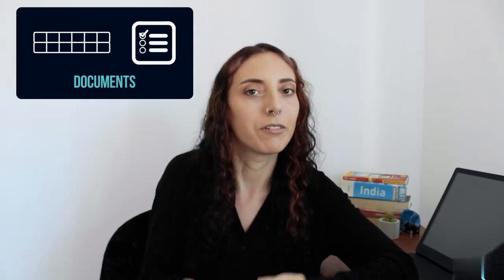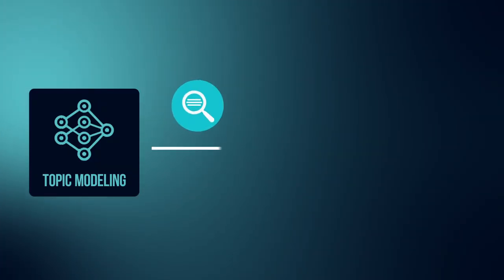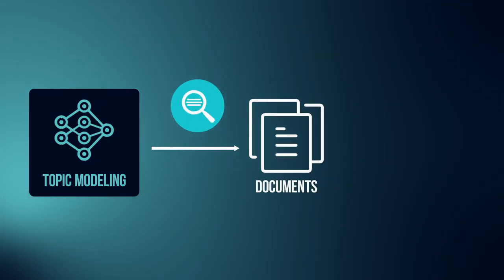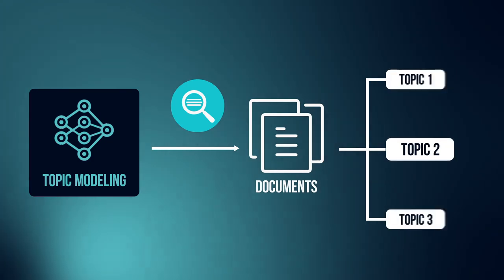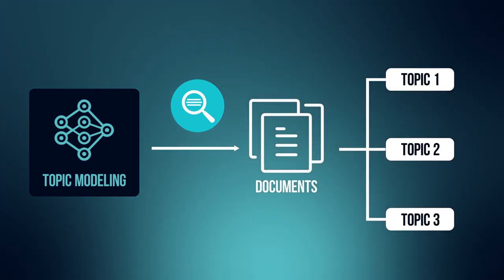Now that we're comfortable vectorizing our text, we're ready to jump into the really exciting field of topic modeling. Topic modeling takes a set of documents, and by documents, I mean individual pieces of text. So this could be rows in a data frame with your text in, it could be items in a list, anything like that is just referred to as documents. Topic modeling will scan each of our documents to identify patterns. We can then group similar documents together into our topics.